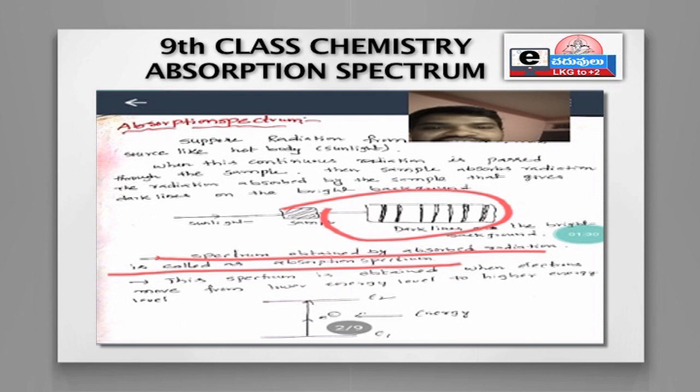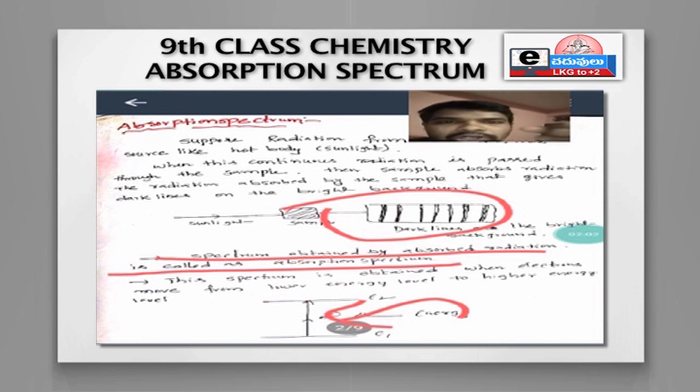When a sufficient amount of energy is given to the chemical sample, which contains electrons (a chemical sample may be atoms or molecules), the electrons in the sample absorb energy and they move to higher energy level.